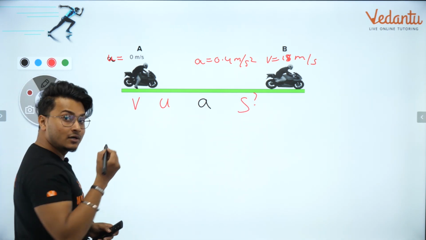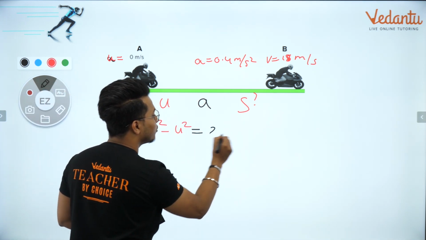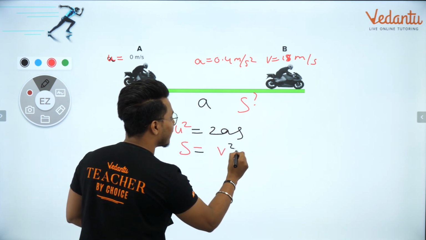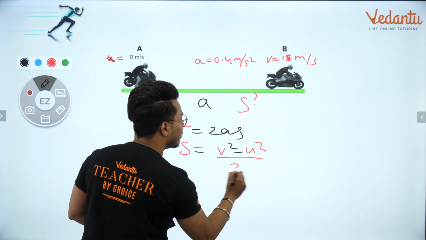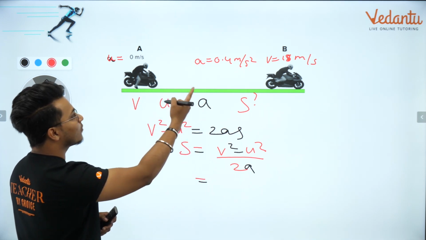Absolutely correct. What is the third equation of motion? v square minus u square is equal to 2as. क्या निकालना है? S. तो s will be equal to v square minus u square divided by 2a. Right? तो v square क्या, आपके पास v कितना दिया हुआ है? v आपको दिया है 18.